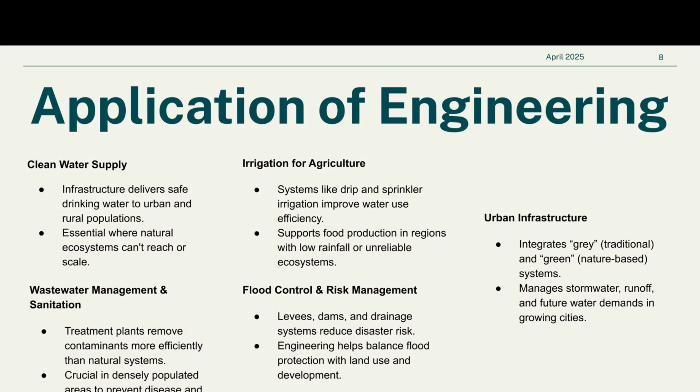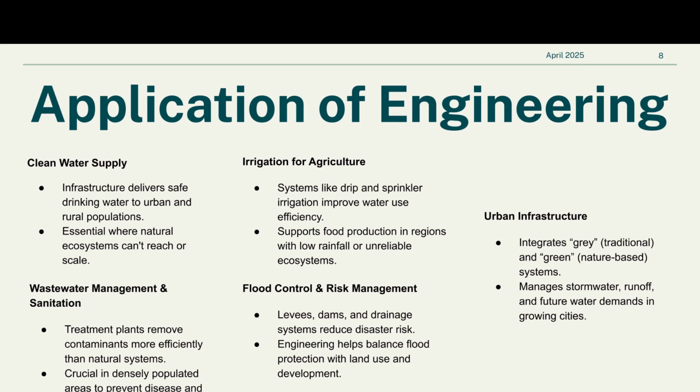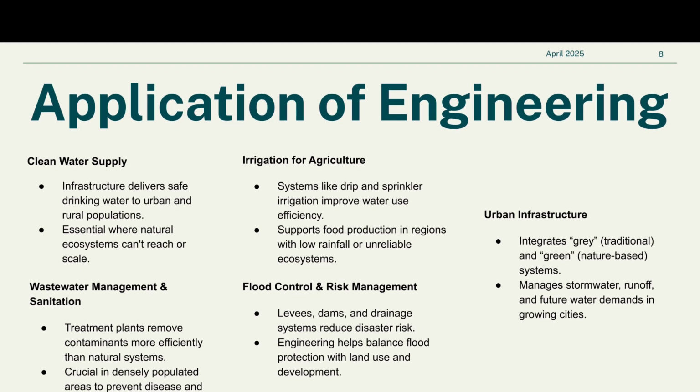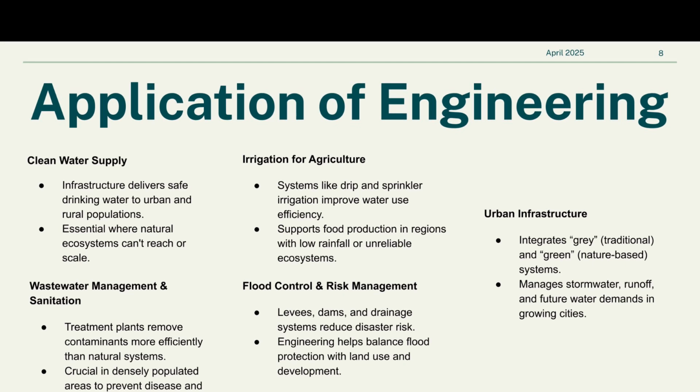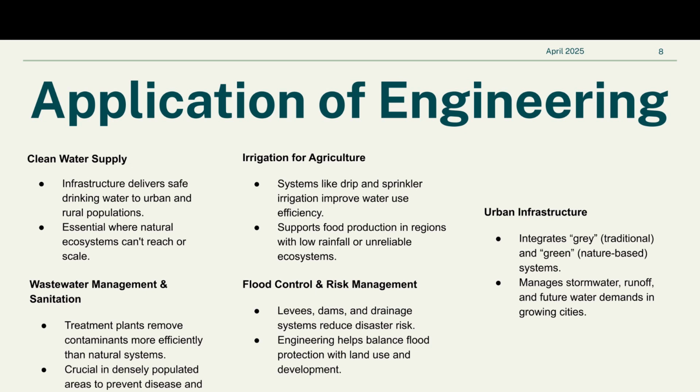The first application of engineering is clean water supply. This includes infrastructure that delivers safe drinking water to both urban and rural populations. Without engineered systems, including pipelines, pumping stations, and treatment facilities, natural ecosystems simply cannot provide the scale of access modern society requires. Wastewater management and sanitation are among the most essential services for public health. Treatment plants remove contaminants more efficiently than natural systems, protecting people from disease and ecosystems from pollution.